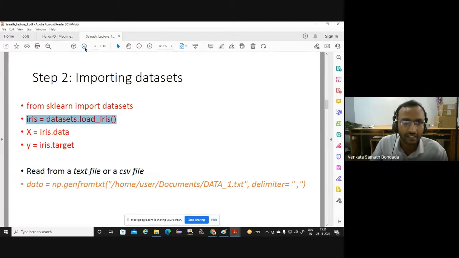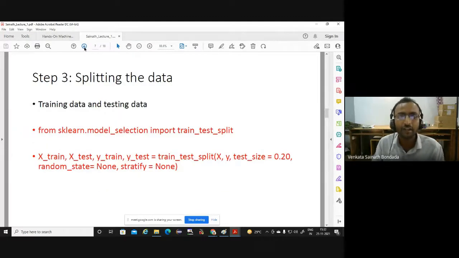After that, quickly, you have to divide the data into 2 parts, training and testing, which you must have already heard so many times in so many lectures. Again, using a simple directive, we are going to import one function from scikit-learn directly, and using that we are going to split the data into 2 parts, training and testing. Maybe 80% training data, 20% testing data.